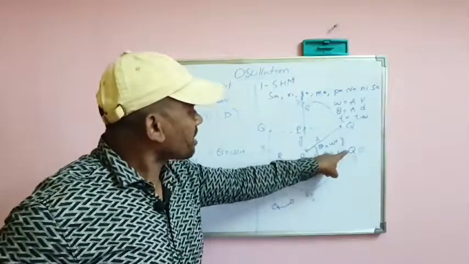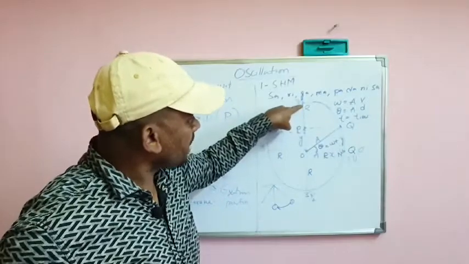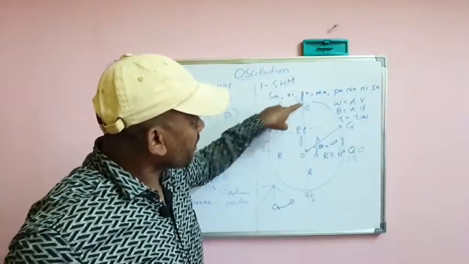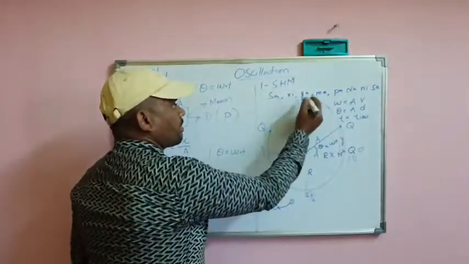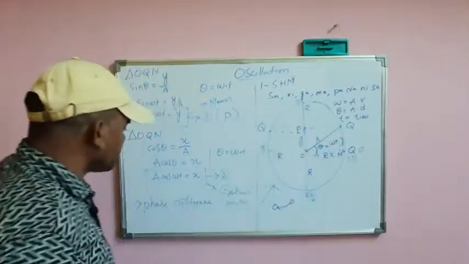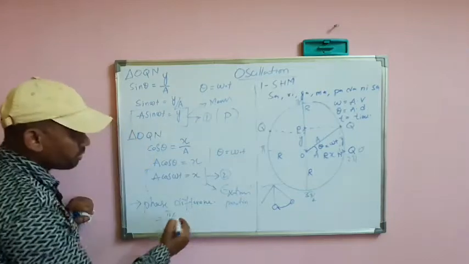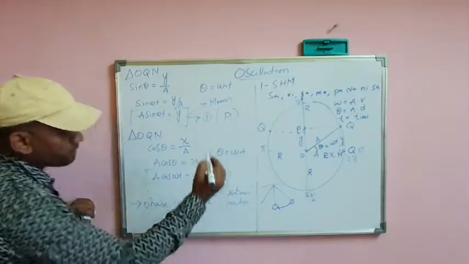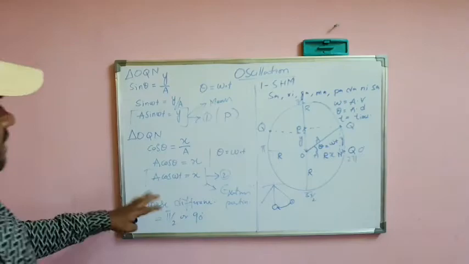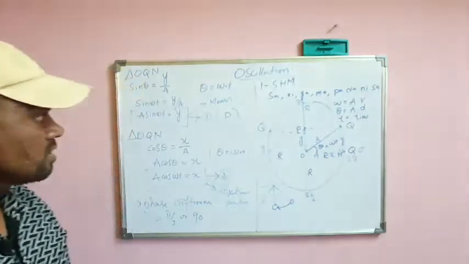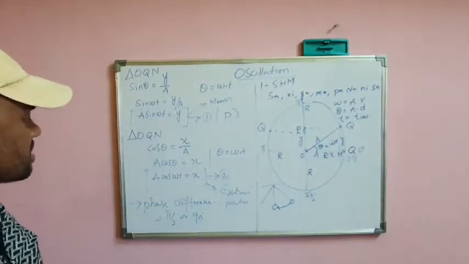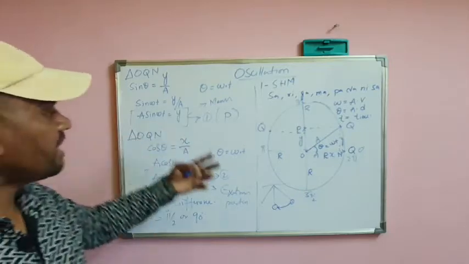If the object is starting from the extreme position, this is the amplitude, that is pi by 2. The phase difference between these two equations is pi by 2 or 90 degrees. I think up to this you understood. Furthermore, we will discuss how we can find the velocity of this.